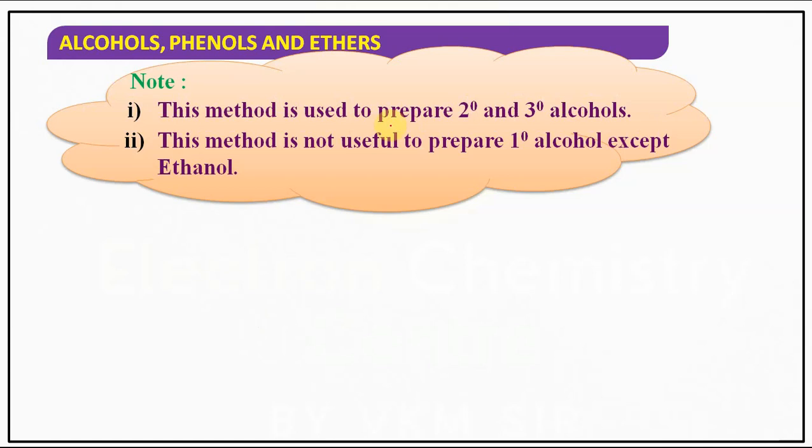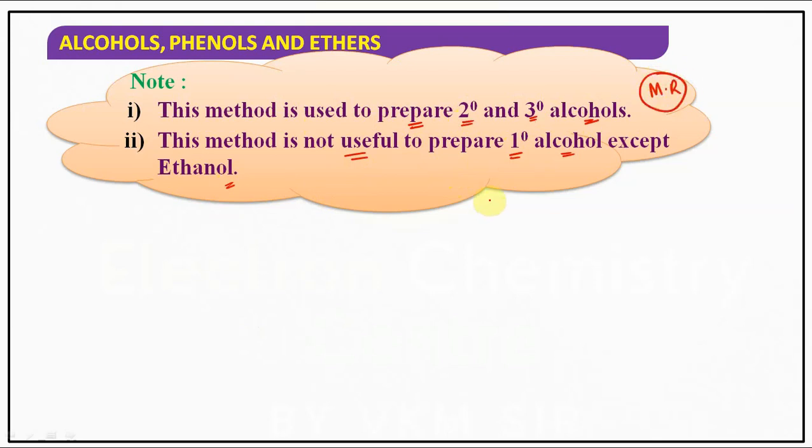As I told you, this method is used to prepare secondary and tertiary alcohols. It is not useful to prepare primary alcohols except ethanol. We will not get primary alcohols because addition of water to alkenes follows which rule?